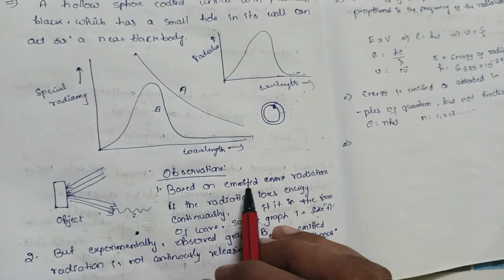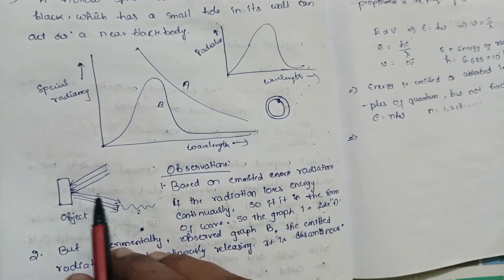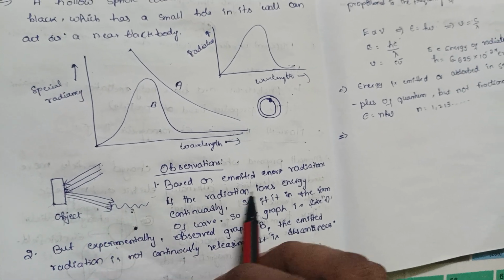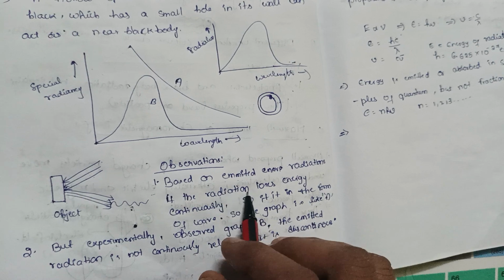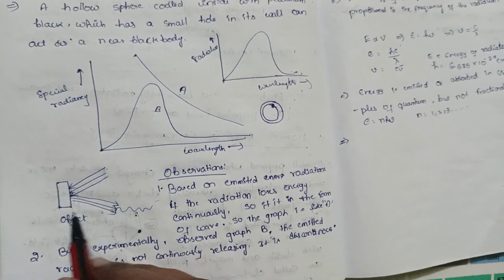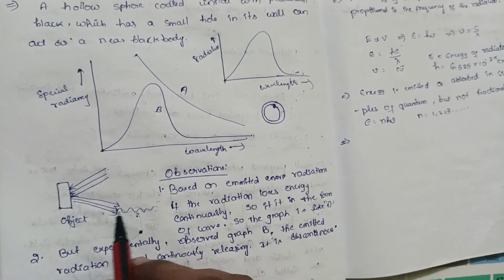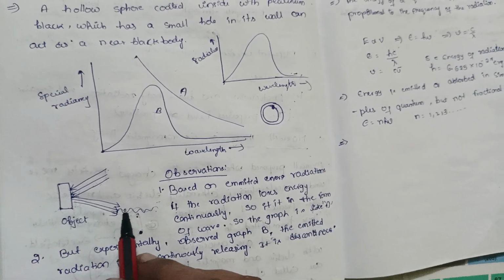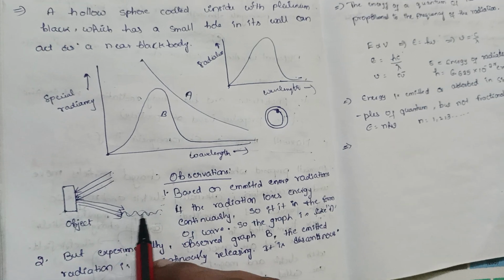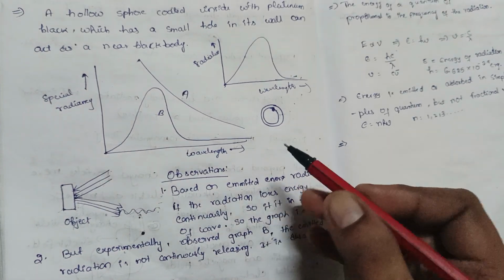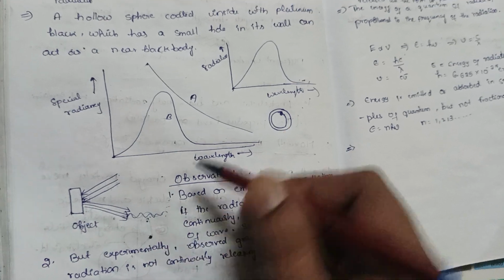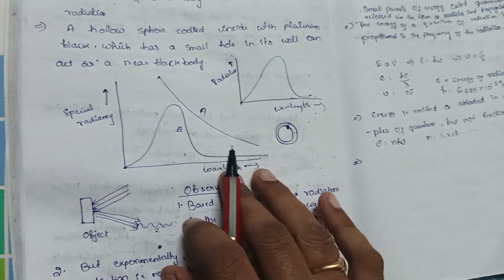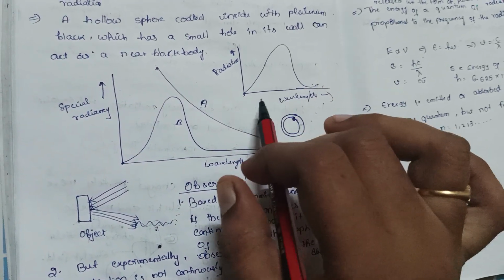Observations are based on emitted energy or different frequencies of emitted radiations. If the radiation emitted from an object loses energy continuously, it is in the form of a wave, and the graph would gradually increase, but this is not observed.